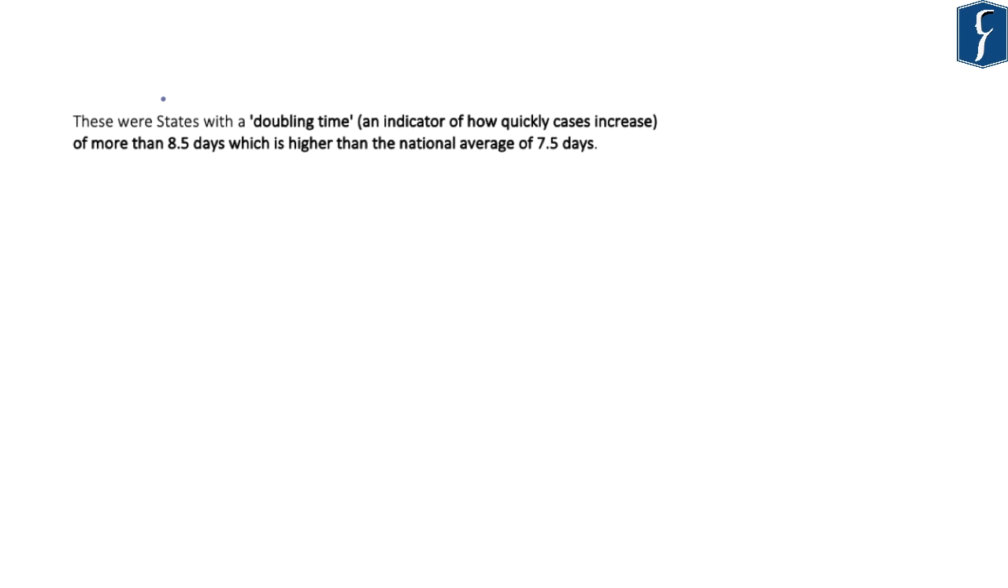So these 18 states and union territories have a doubling time of more than 8.5 days, which is higher than the national average doubling rate of 7.5 days. So in this regard, we can say that these states have done a very commendable job in order to contain the spread of COVID-19 virus.